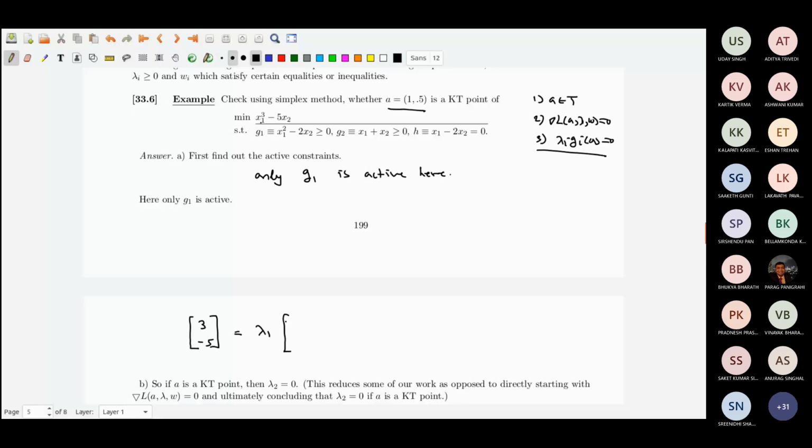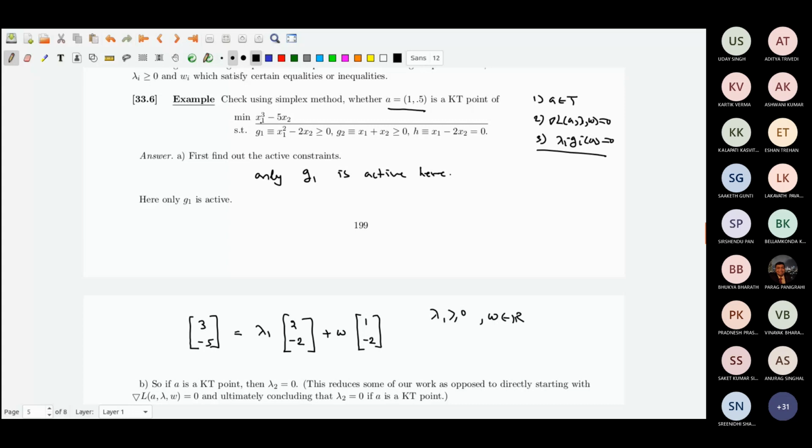2 minus 2 plus w times 1 minus 2. And I am supposed to find, I mean, there exists, if at all it is a KT point, I should have lambda 1 greater than or equal to 0, w belonging to R. So essentially, I am looking for lambda 1 greater than or equal to 0, w belonging to R, satisfying this.